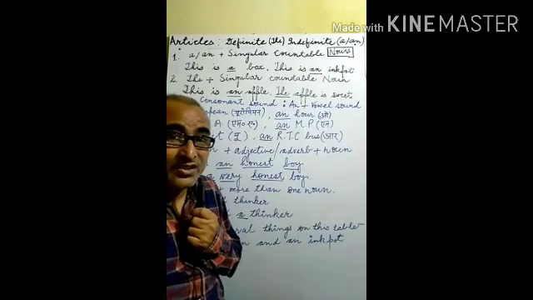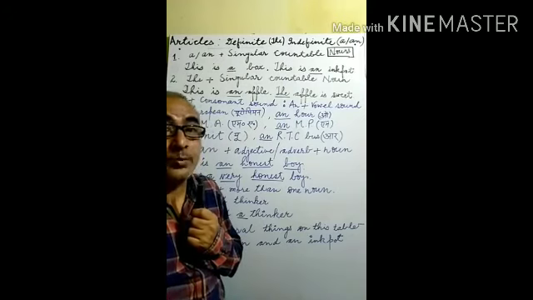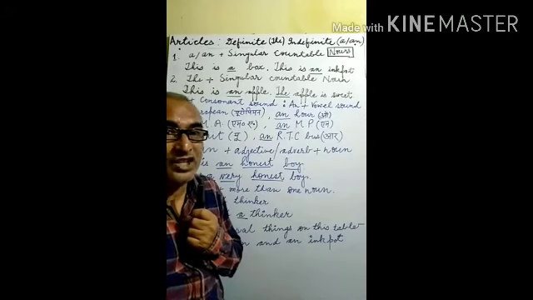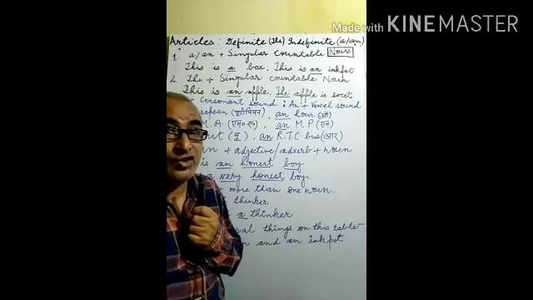It is working just like salt. You may imagine a dish without salt, a dish with salt and a dish with excessive use of salt. So these articles are just like salt. We have to apply them properly, in proper ratio, in proper way, and certain rules are there.